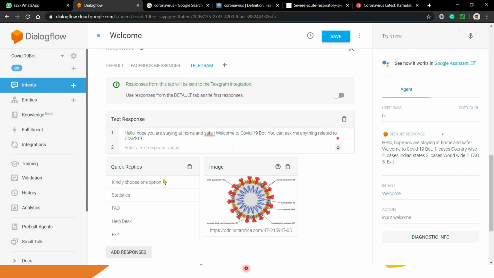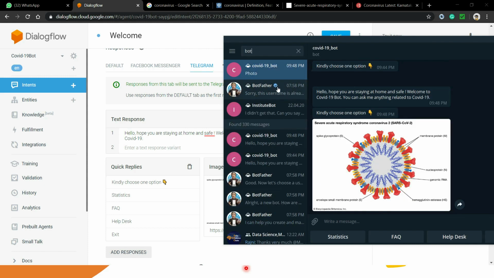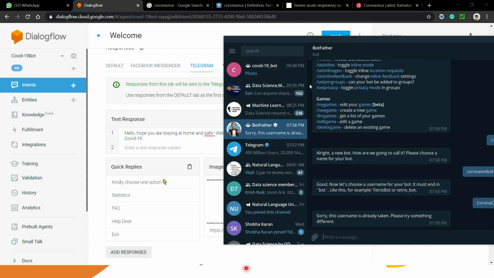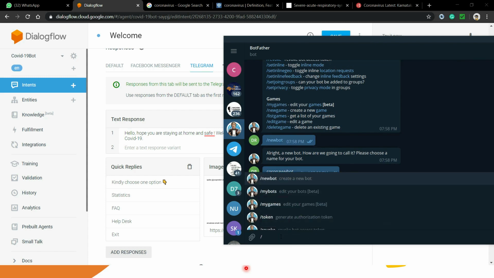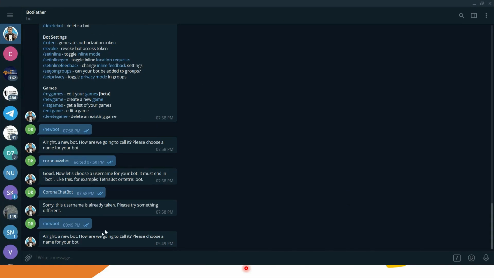Now let's go back to our chatbot and ask BotFather to generate a token. Now I'm inside, I have searched BotFather. You have to go to BotFather, and then you have to type /newbot. It will show you some options, asking how we are going to call it. It is asking me the name of the bot. So let's say I'm giving the name test COVID Dinesh, and make sure you type bot at the end.